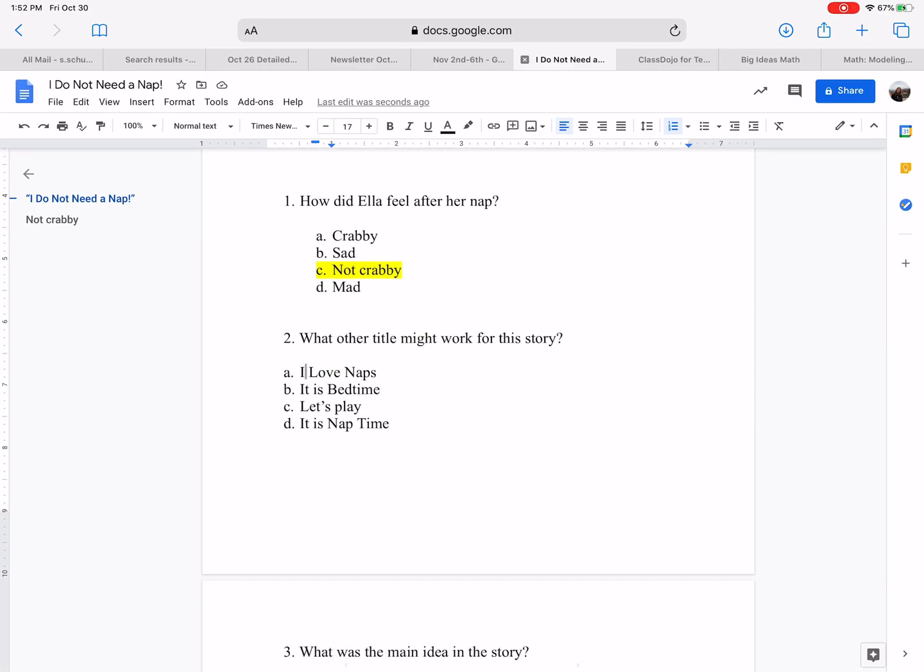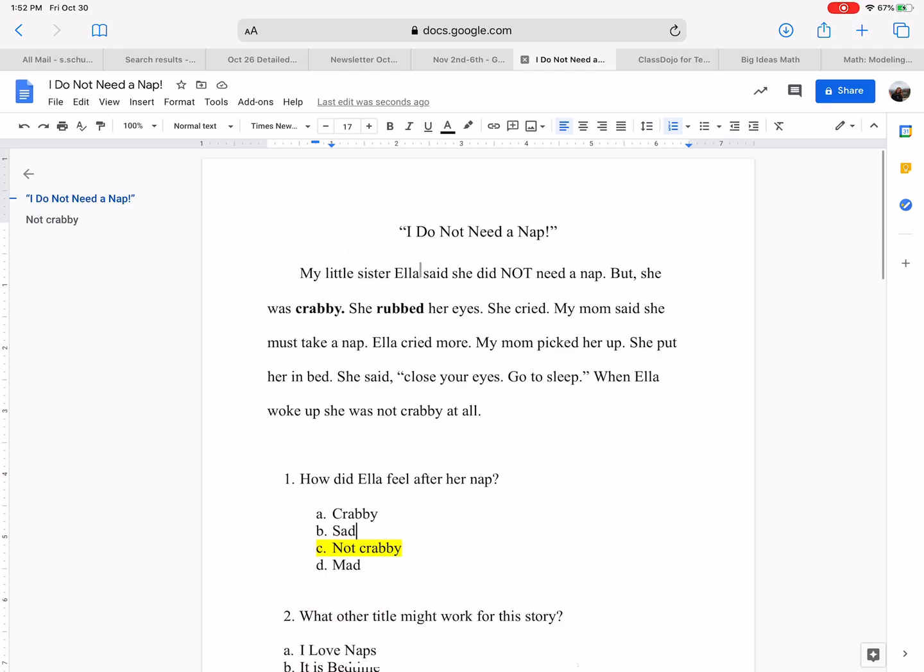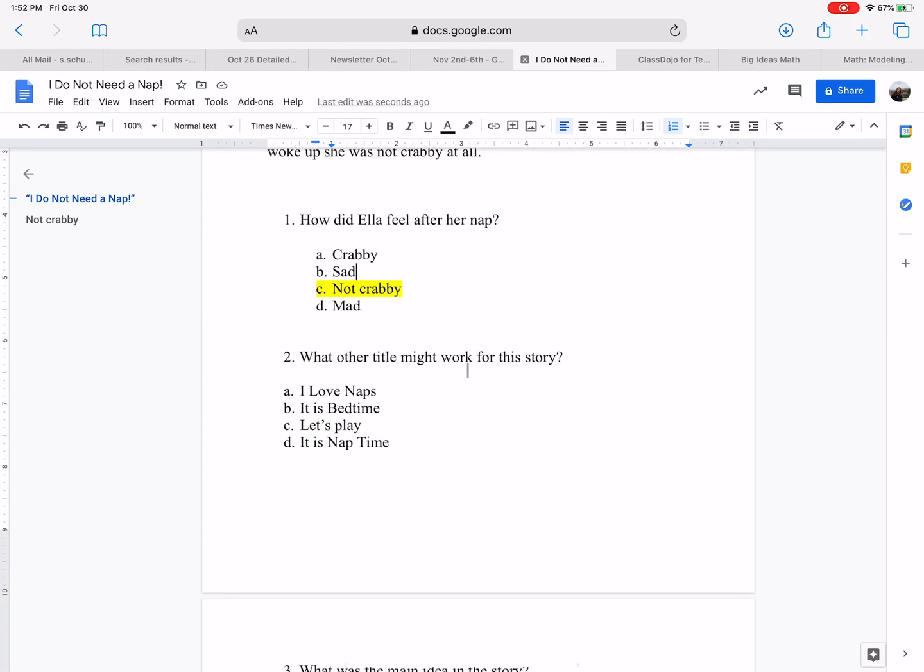Now, what other title might work for this story? This is kind of like an opinion question. What do you feel is another title for the story? The title of this short passage is "I do not need a nap." So there's A, I love naps. Well, did she want to take a nap at the beginning? Not really. She cried. She didn't want to. She wanted to go and play and do something else. She wanted to eat. I don't know, but she did not want to take a nap.